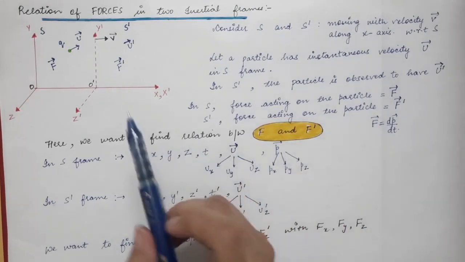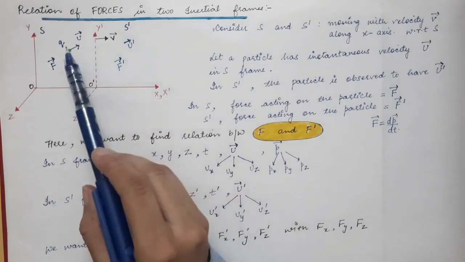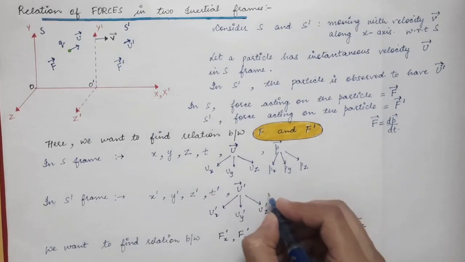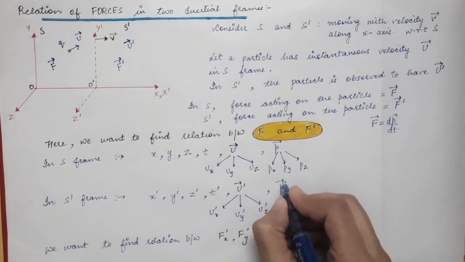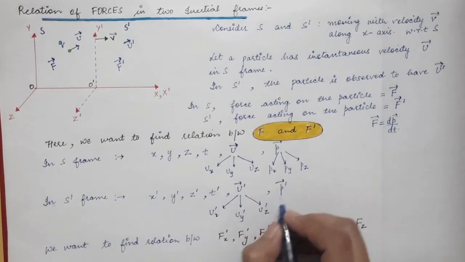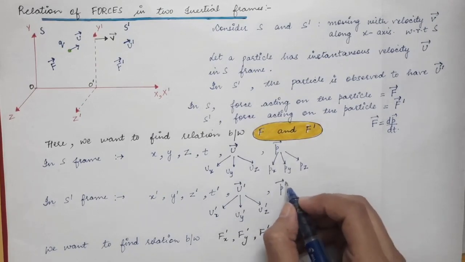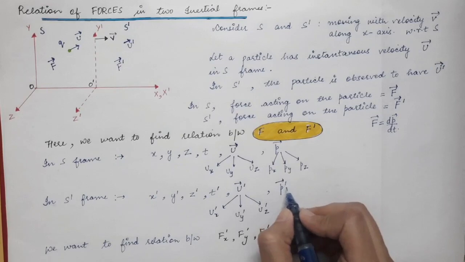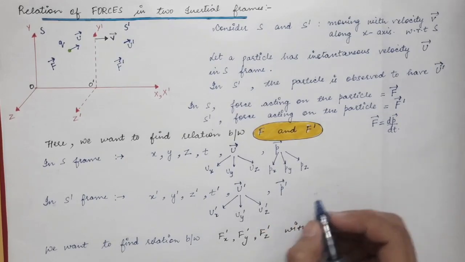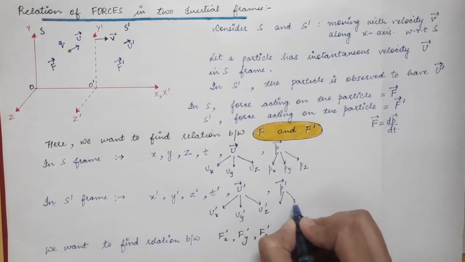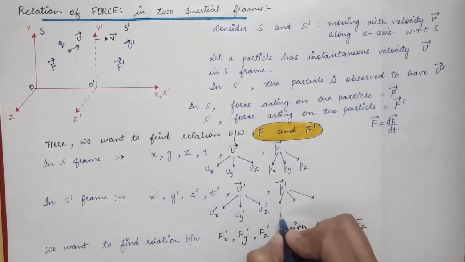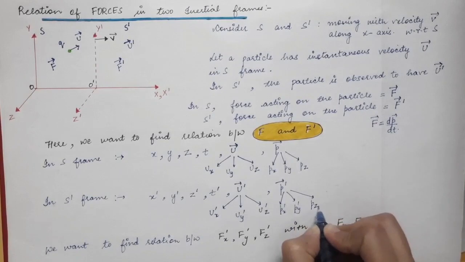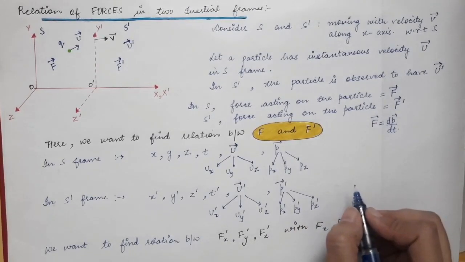And similarly, in S prime frame, this same particle will have momentum, and let's say that momentum is P prime vector. So every quantity in S prime frame is represented by a prime. So velocity is represented by prime, momentum will also be represented by prime. So it will also have three components: Px prime, Py prime, and Pz prime.